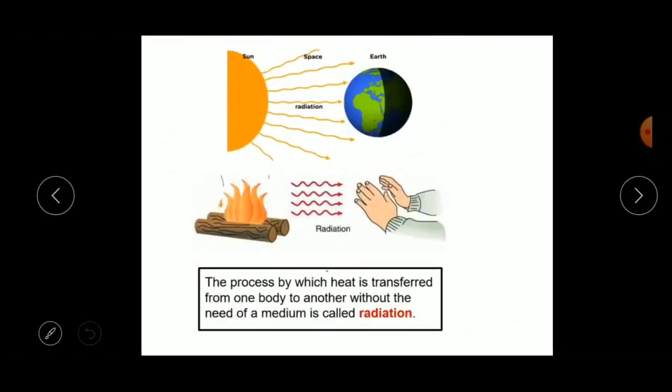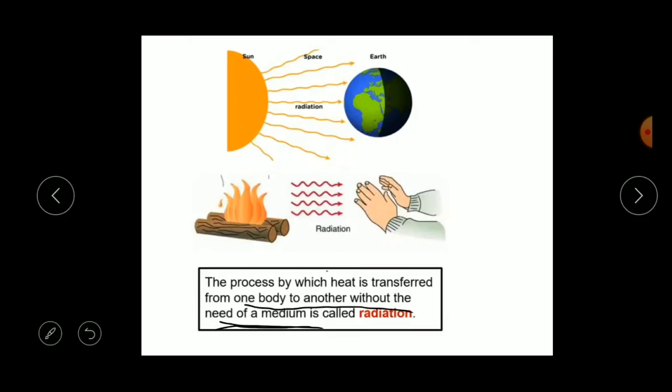Let's move to one more concept, that is radiation. Now, what is radiation? The process by which heat is transferred from one body to another body without any contact, without the need of a medium, is called radiation. For example, the heat comes directly from the source to the object in the form of waves.